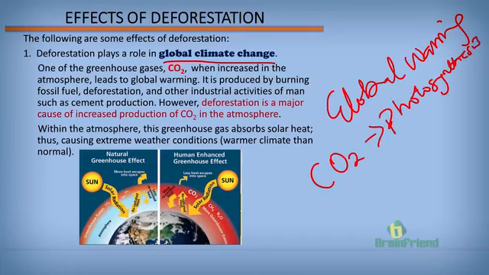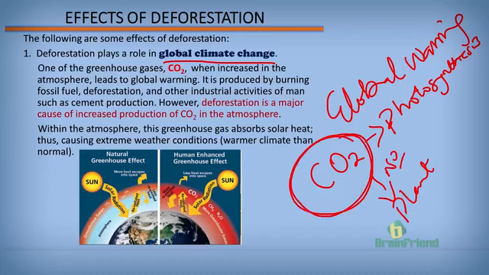Without these plants, there will be nothing to use up this carbon dioxide. Remember that humans give off carbon dioxide while they breathe. So the lot of carbon dioxide in the atmosphere with no plant to use them up will cause an imbalance in the carbon dioxide level in the atmosphere.